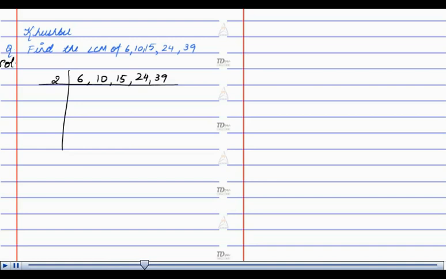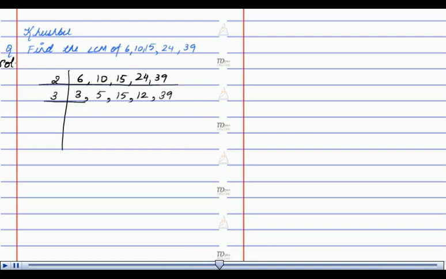6 when divided by 2 gives 3. 10 when divided by 2 leaves 5. 15 cannot be divided by 2, so we write down 15 as it is. 24 when divided by 2 leaves 12, and since 39 cannot be divided by 2 completely, we write down 39 as it is. Taking the next lowest number 3,